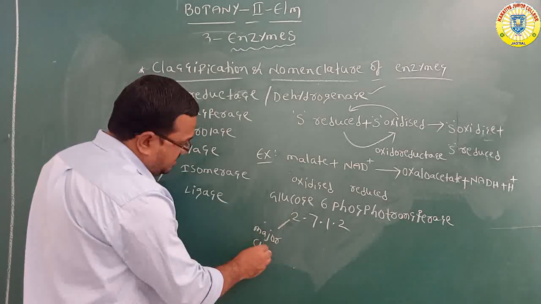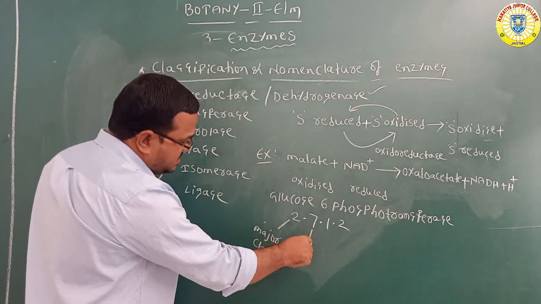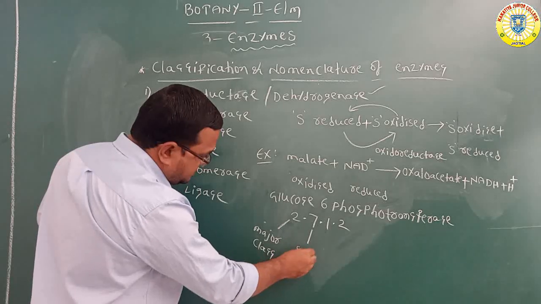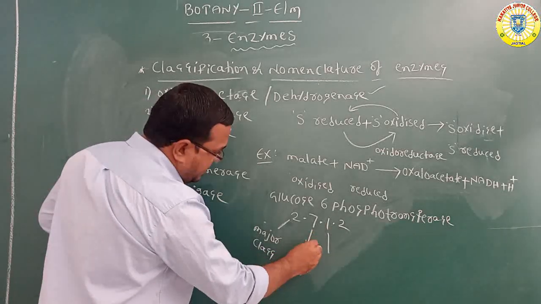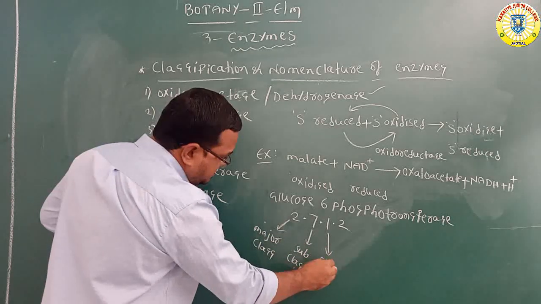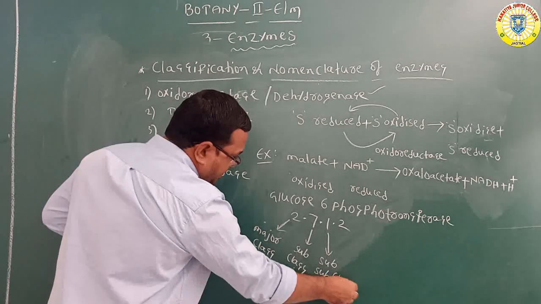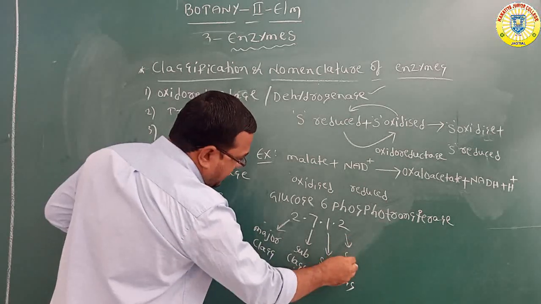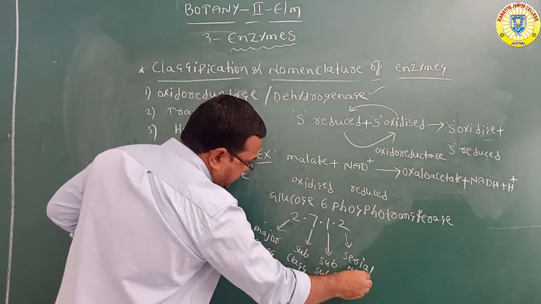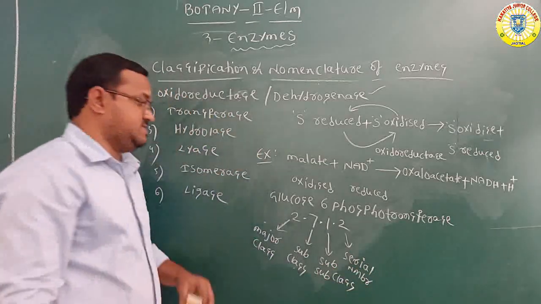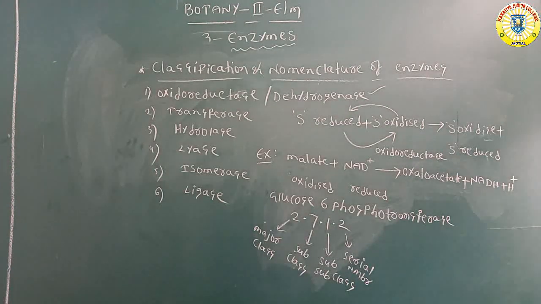The second digit indicates the subclass. The third digit indicates the sub-subclass. The last digit indicates the serial number of the subclass. So this is one example of the 4-digit code of an enzyme.